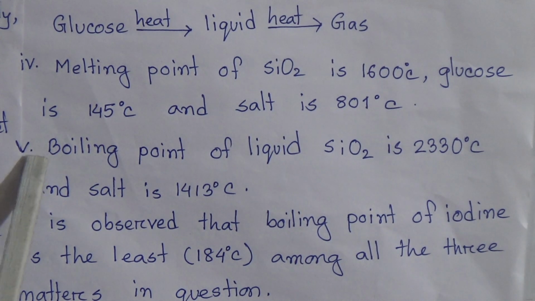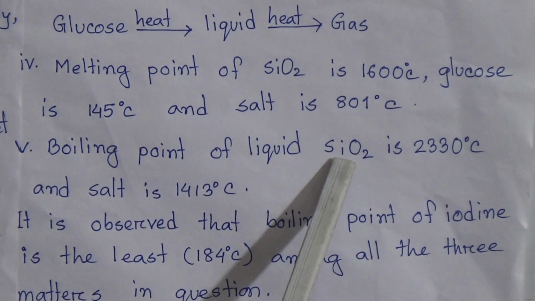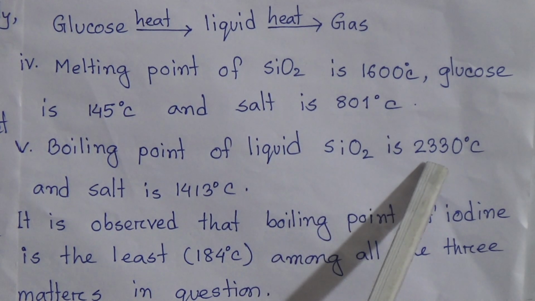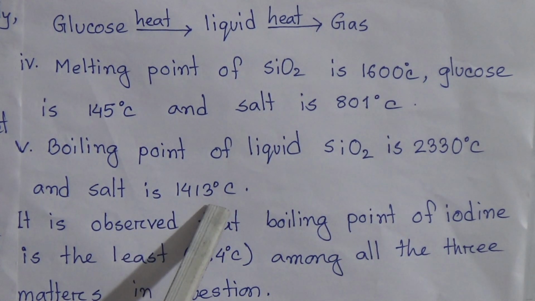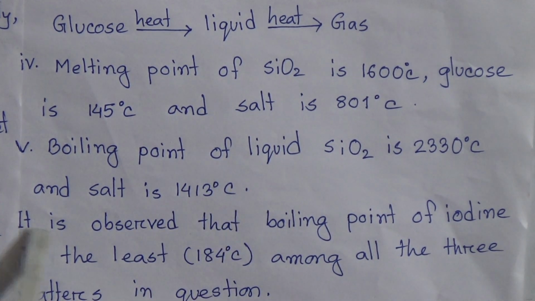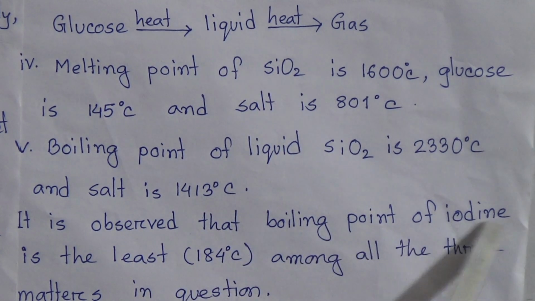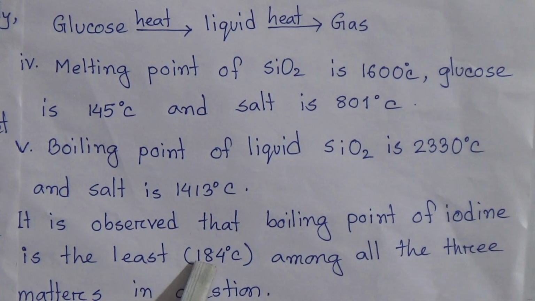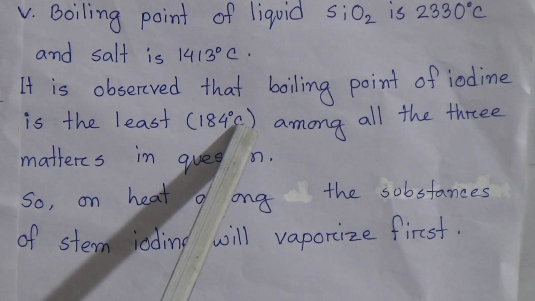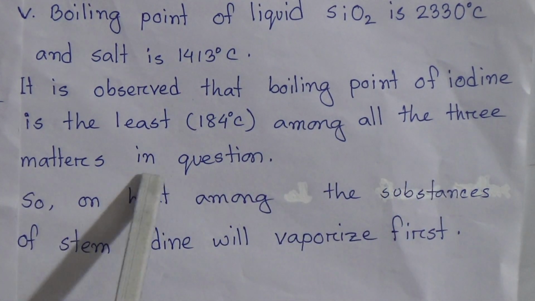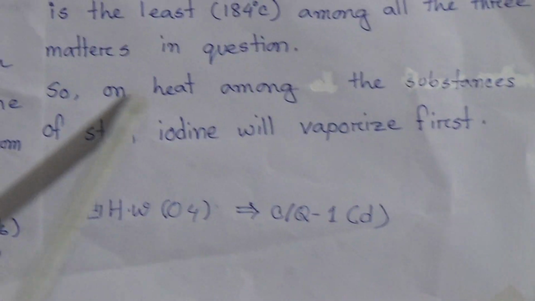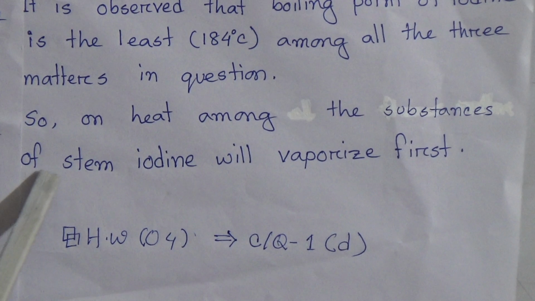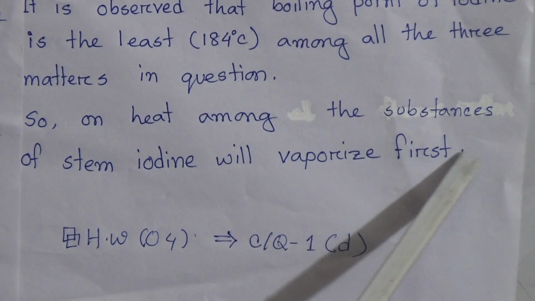Celsius. And the next point is, the boiling point of liquid silicon dioxide is 2030 degrees Celsius and salt is 1013 degrees Celsius. It is observed that the boiling point of iodine is least, that means 184. So on heating, among the substances, iodine will be vaporized fast.